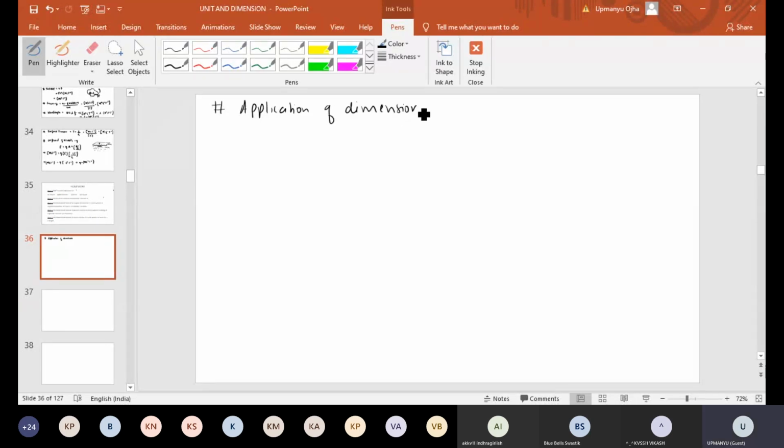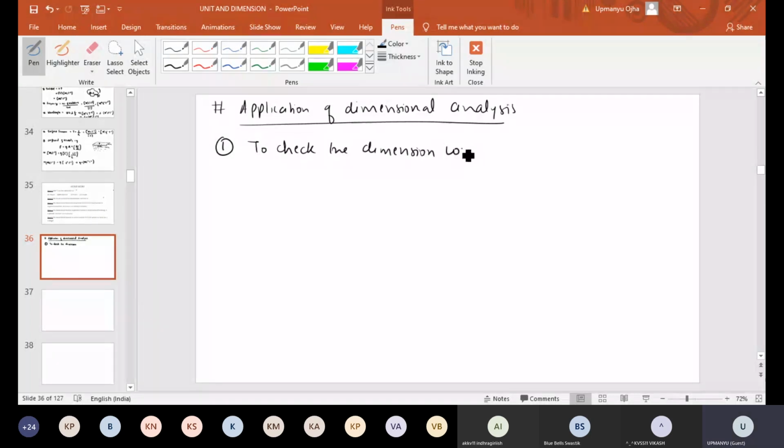The first application of dimensional analysis is that it helps us to check the dimensional consistency of the equation. Okay, that is the first application of dimensional analysis.